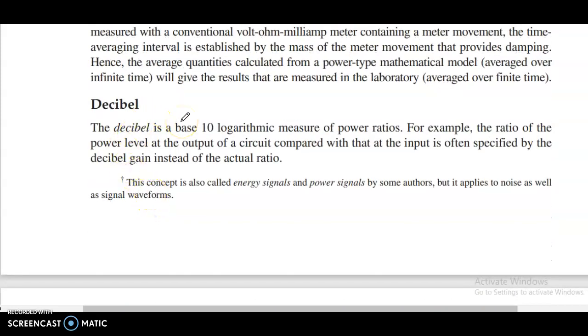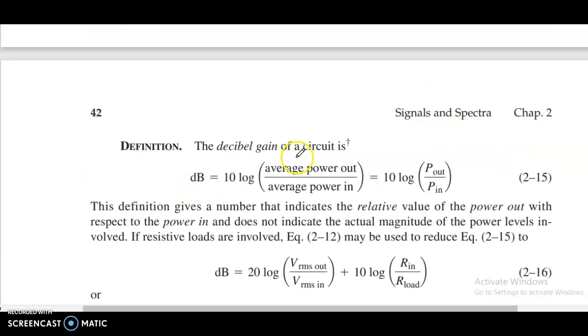Decibel. The decibel is a base 10 logarithmic measure of power ratio. For example, the ratio of the power level at the output circuit compared with the input is specified by the decibel gain instead of the actual ratio. The decibel gain of a circuit is dB equal to 10 log of average power out over average power in, equal to 10 log of P out to P in.